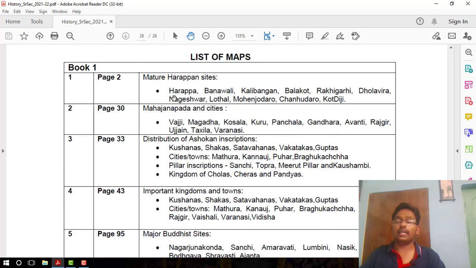Next, another thing is map work. Map work is very important. Without map work, history is incomplete. I hope you know that in class 11 there is map work. There are different types of map work. 5 marks are there in the map. So these are the list of maps. There are 3 books, book 1, book 2, book 3. 15 chapters are there, but not all 15 chapters are in the map. Some chapters are included in the map work.